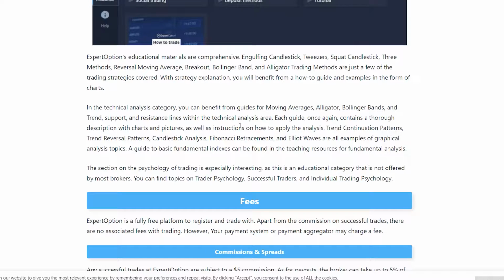Description with charts and pictures as well as instructions on how to apply the analysis. Trend continuation patterns, trend reversal patterns, candlestick analysis, Fibonacci retracements, and Elliott waves are examples of graphical analysis topics. A guide to basic fundamental indexes can be found in the teaching resource for fundamental analysis.